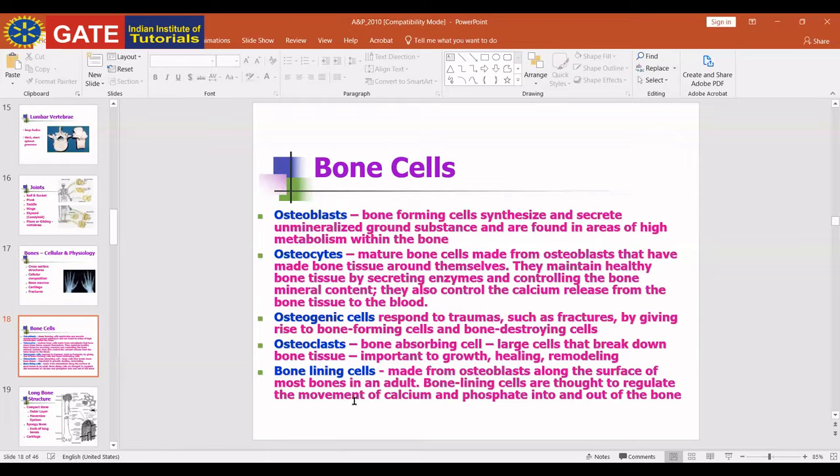Osteoclast is bone absorbing. It breaks down the bone tissue. Okay, bone lining cell. These two terms are very important: osteoblast and osteoclast. Osteoblast is the bone forming cell. Osteoclast is the bone breaking cell. These are the two important terms. Just remember them.